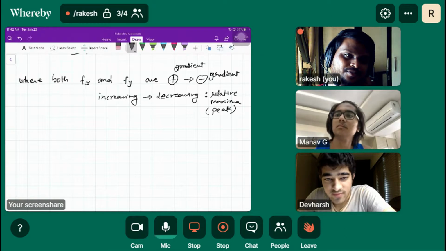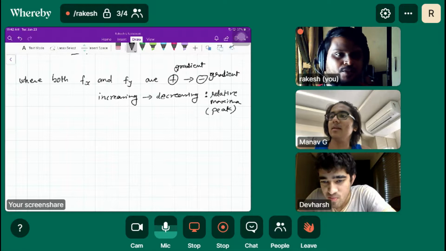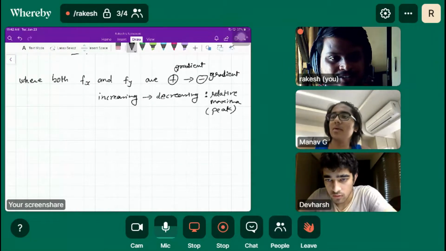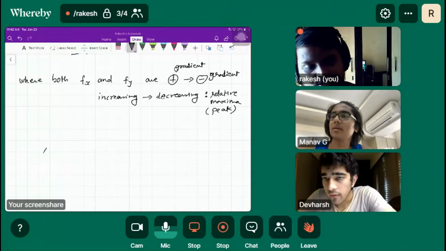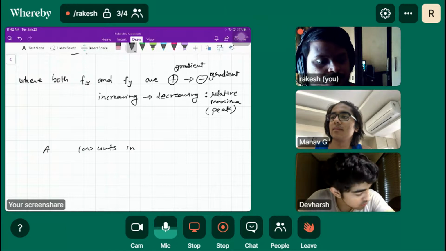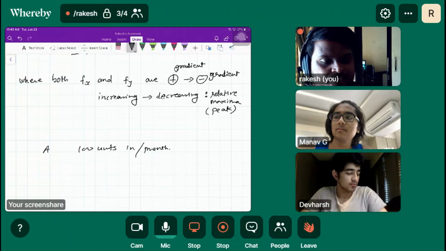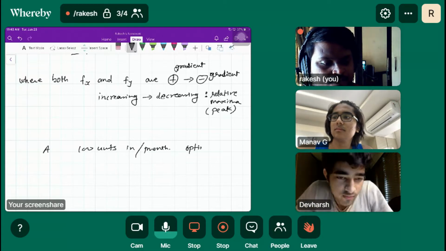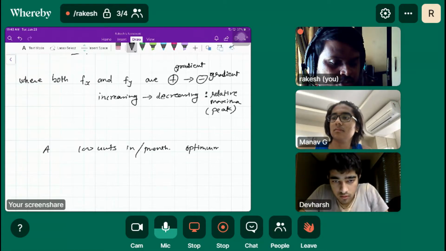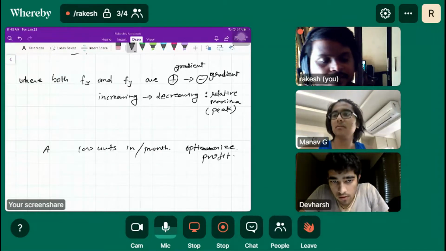This is like an economics type question, no? No, it's the optimization. You didn't understand. You are saying 100 units. Yes, suppose a company manufactures 100 units per month. This is optimum. This optimizes the profit, right?